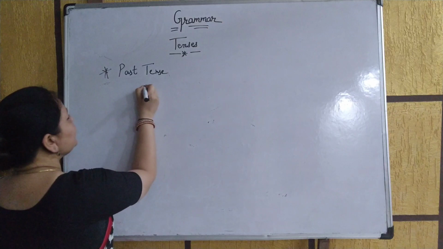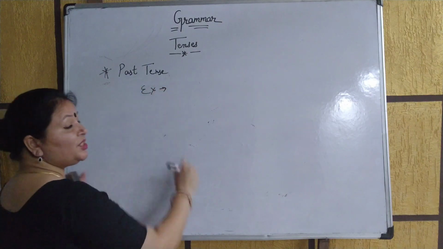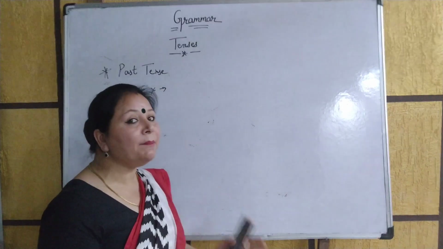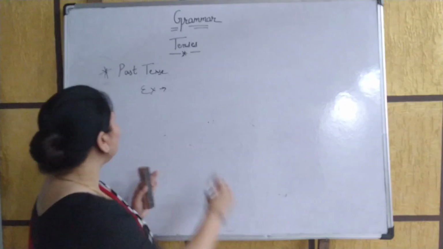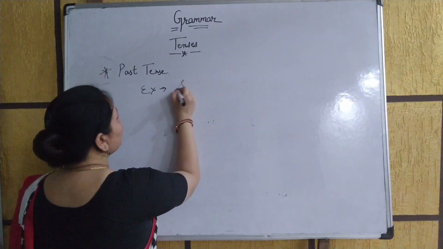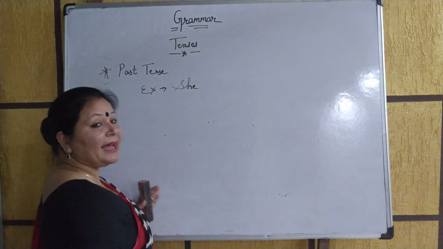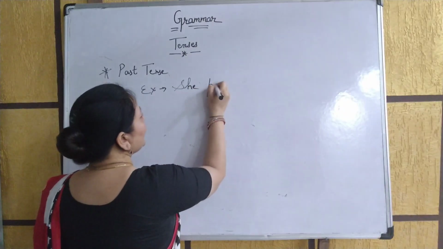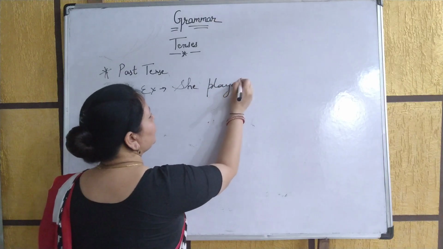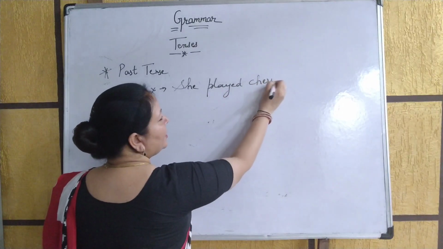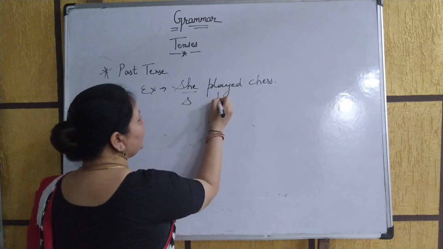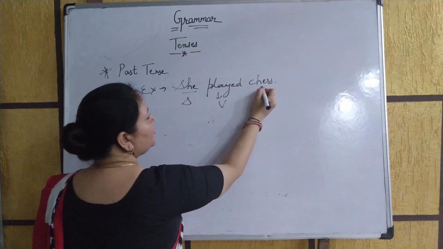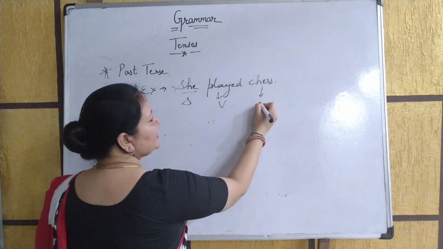Okay beta, firstly, before writing the rule, I just wanted to give you an example. For example, the previous line, the segment which we are doing over there: she played chess. Okay, so over here this is the subject, this is the verb, and this is the object.